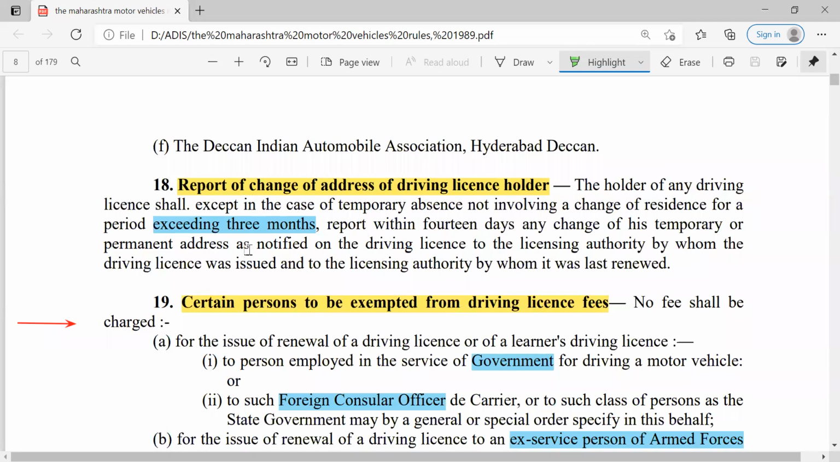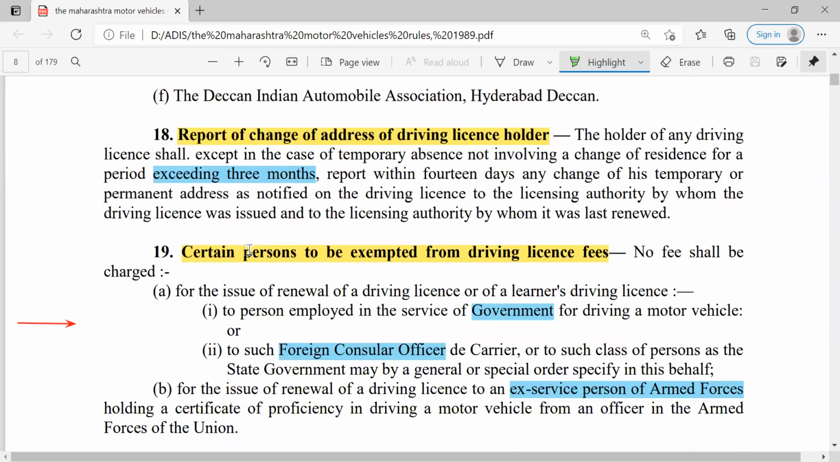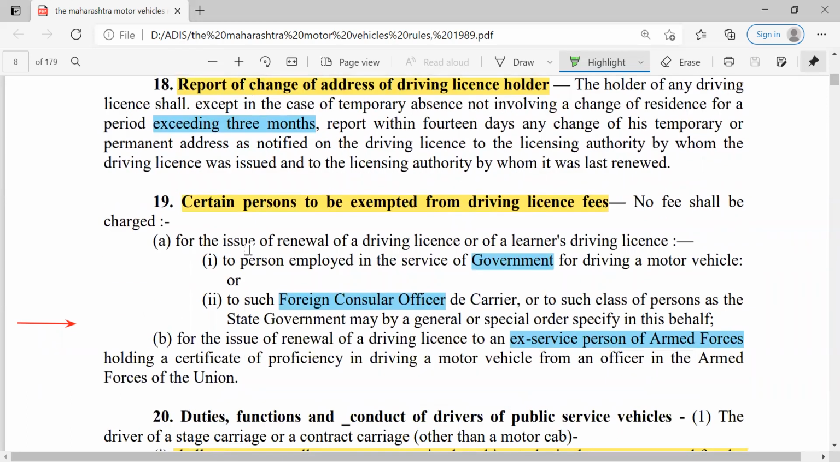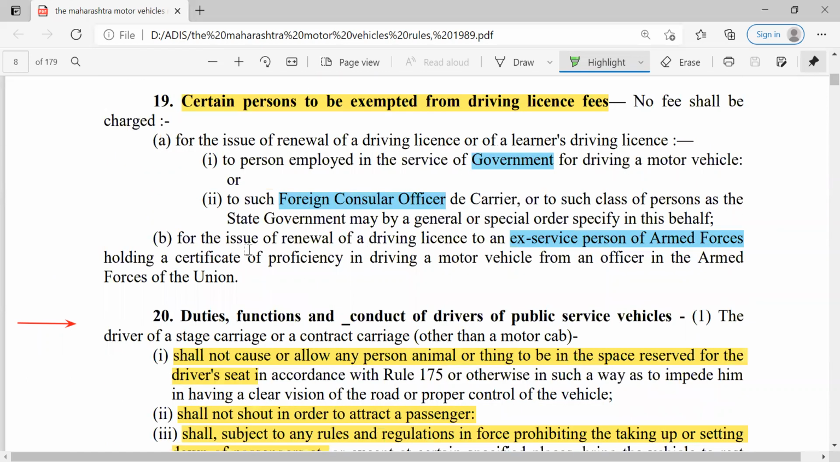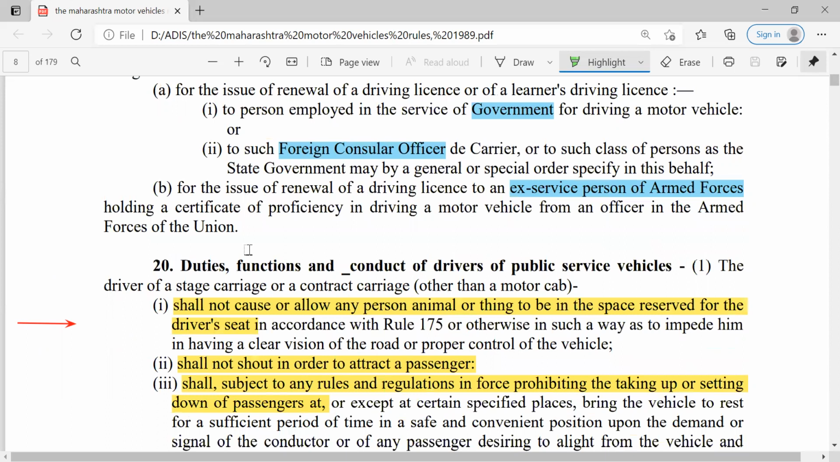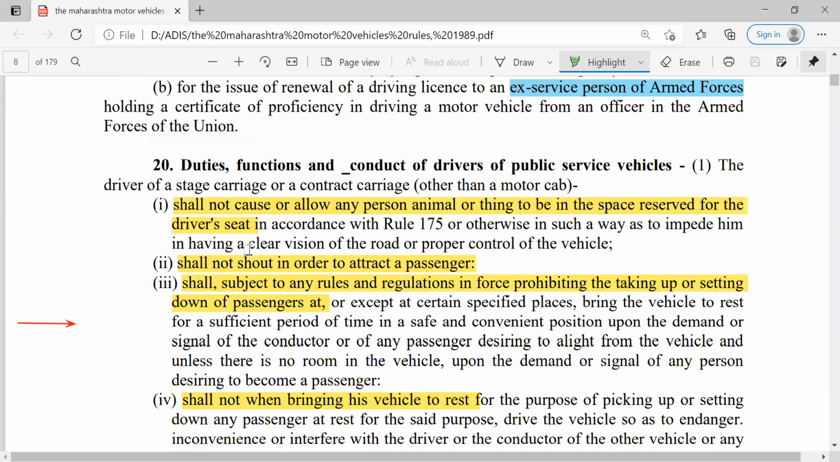Then report of change of address for driving license. So if the driving license holder's address is changed, then they have to communicate to the RTO office within 3 months. Certain provisions to be exempted from the driver license, we already discussed about that. The state government employees, some foreign council officers and ex-servicemen from the armed forces are exempted from this fees.